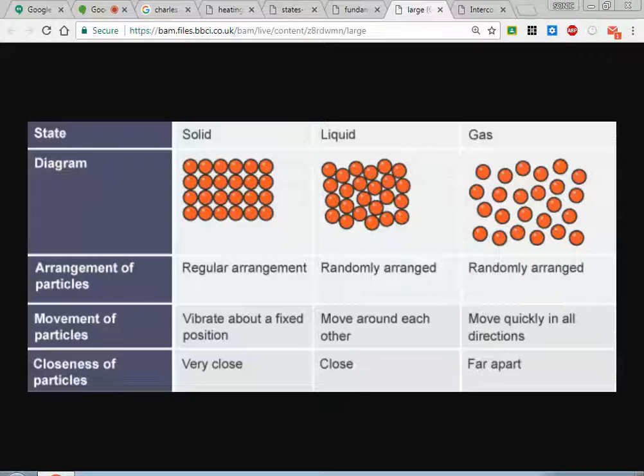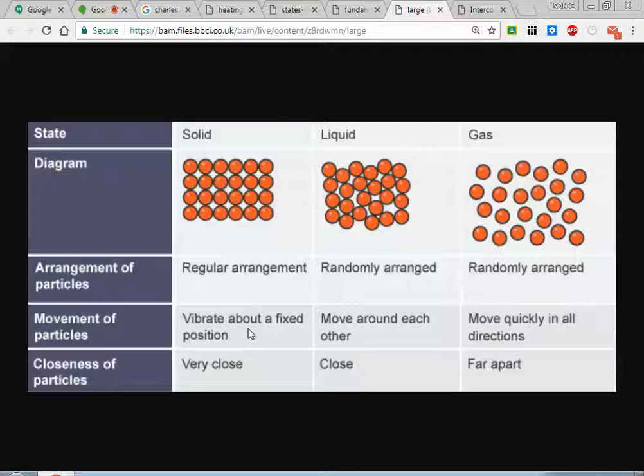In your foldable, you definitely want those 3 separate diagrams. Particle arrangement of a solid, particle arrangement of a liquid, particle arrangement of a gas. Notice you have regular arrangement, and randomly arranged for a gas. The movement: they vibrate but in a fixed position when it comes to a solid. In a liquid, they move around each other. And in a gas, they bounce around completely in all directions. The closeness of the particles we've talked about: very close, and then completely far apart.